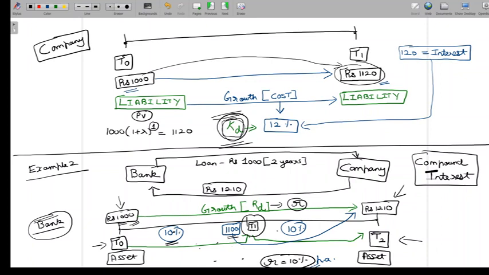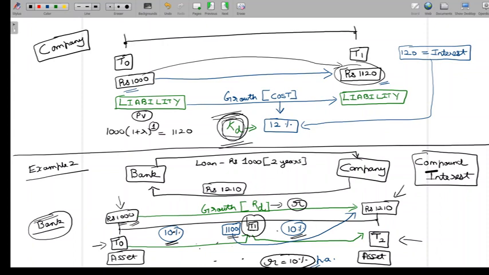and uses it for one more year. So for the second year, the finance of the bank that the company is using is not 1000 rupees, it is 1100 rupees. So this is very important to understand. For the first year, the finance of the bank that the company is using is 1000 rupees. But for the second year, it is not 1000, it is 1100. So for the second year, the interest that the company has to pay to the bank is still 10%, but not 10% on 1000, it is 10% on 1100.